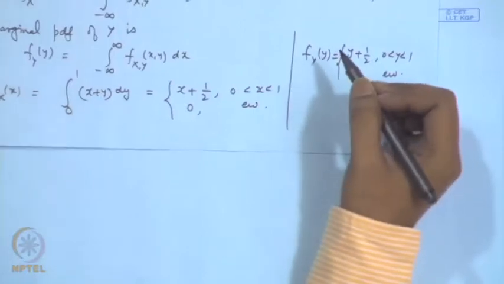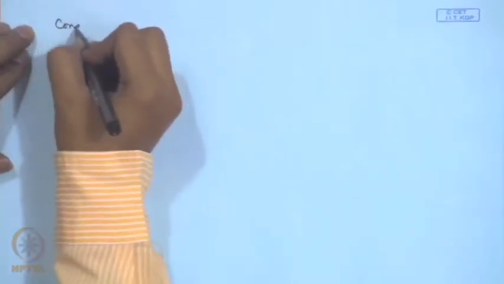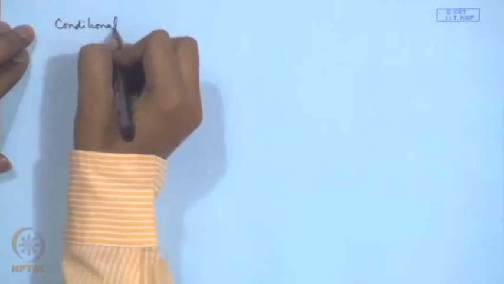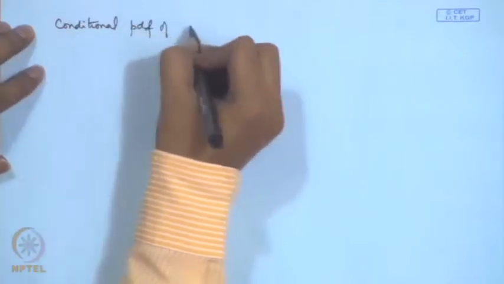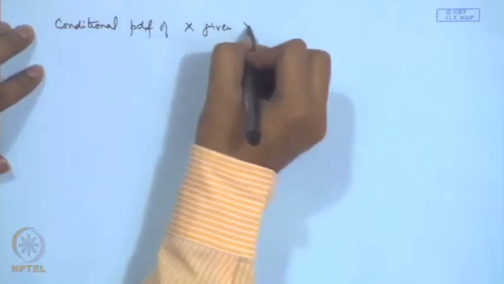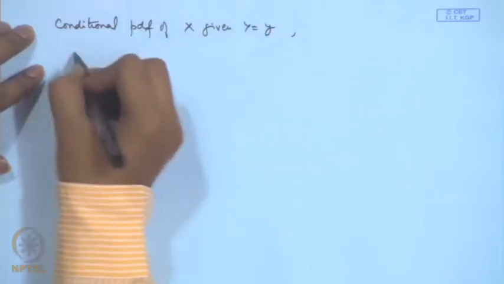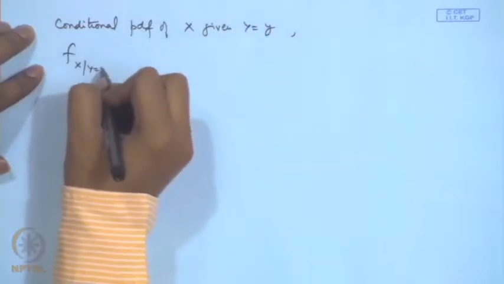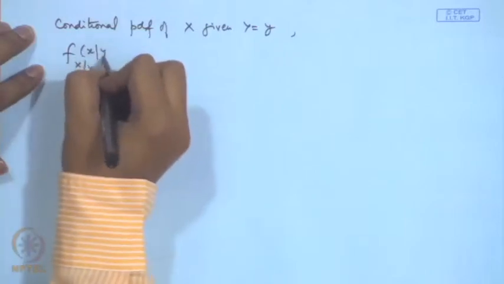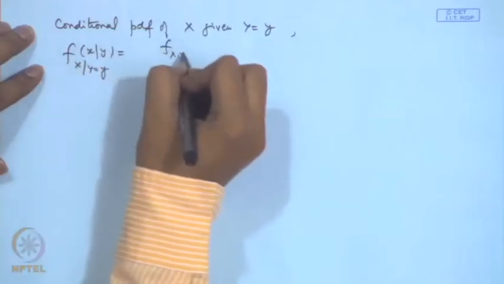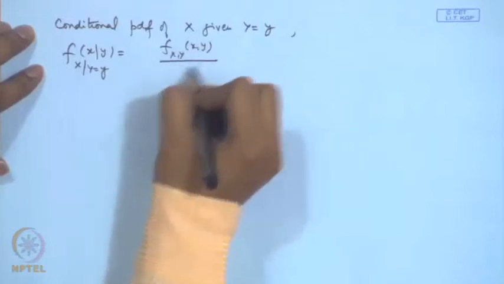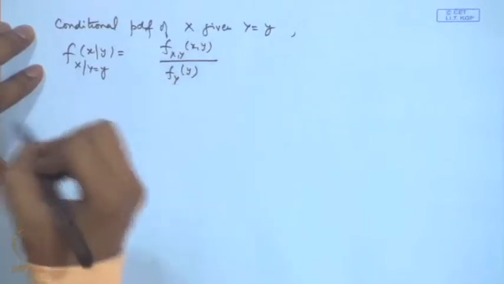We can also talk about the conditional densities. The conditional probability density function of x given y is equal to y is defined by f(x given y) equal to the joint distribution of (x, y) divided by the marginal distribution of y.